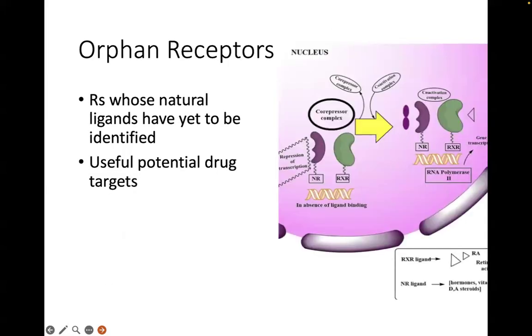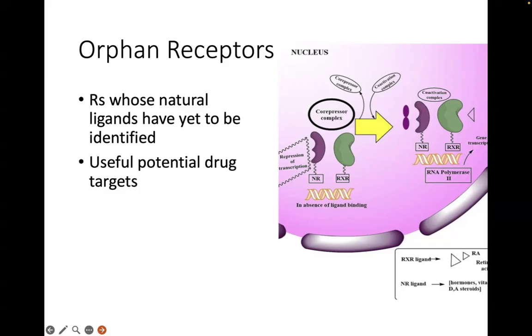Now, there are what we call also orphan receptors. What are orphan receptors? These are receptors whose natural ligands we have not yet discovered. No? So we're just on the verge of finding out what are the natural ligands in the body that bind to them. And by examining this, we can predict what are the functions of these receptors. No? So the importance of orphan receptors will be in drug development.